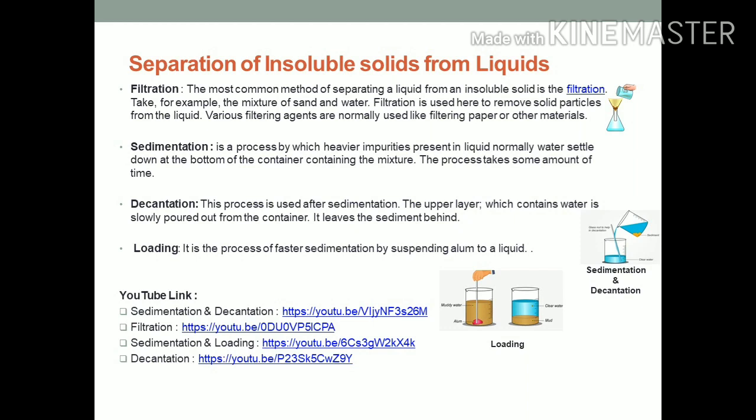Now we will understand what is loading. It is the process of faster sedimentation by adding alum to a liquid. For better understanding, you can visit these links also.